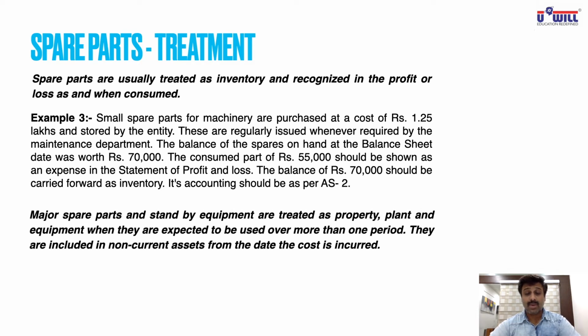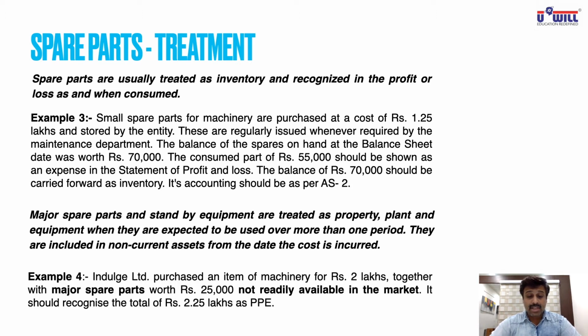Major spare parts. And the word major, circle the word major, highlight the word major. Major means big. So major spare parts and standby equipment are treated as property, plant and equipment when they are expected to be used over more than one period. So a big amount, a major amount of spare parts and equipment will be treated as property, plant and equipment if you are expecting to use it for more than one accounting period. They are included in non-current assets from the date the cost is incurred.